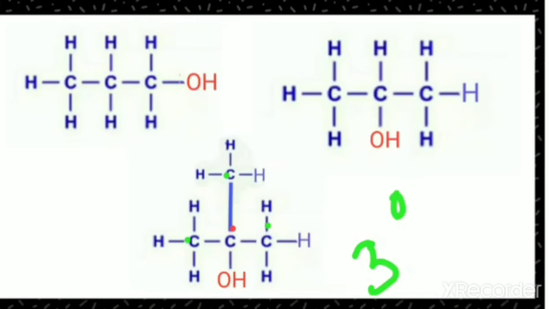That means it is a 3 degree alcohol. So we can say that the first structure is 1 degree, the second structure is 2 degree and the third structure is 3 degree, depending upon the number of alkyl groups attached to the alpha carbon atom.